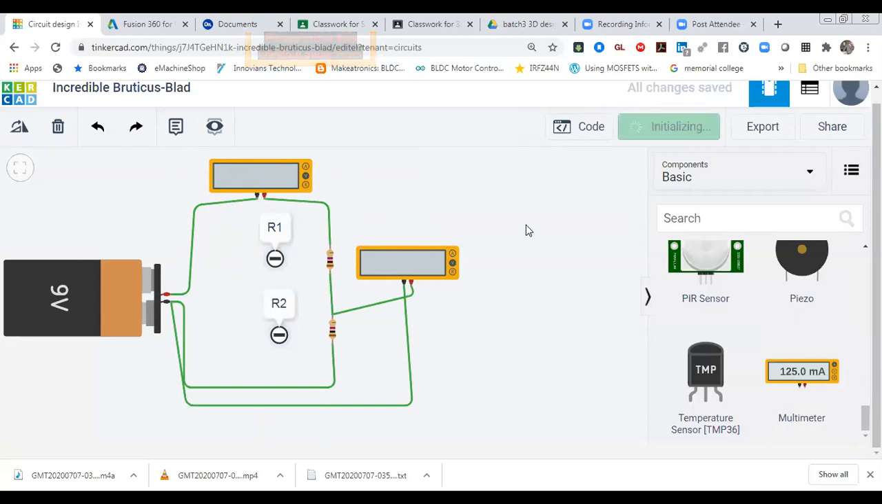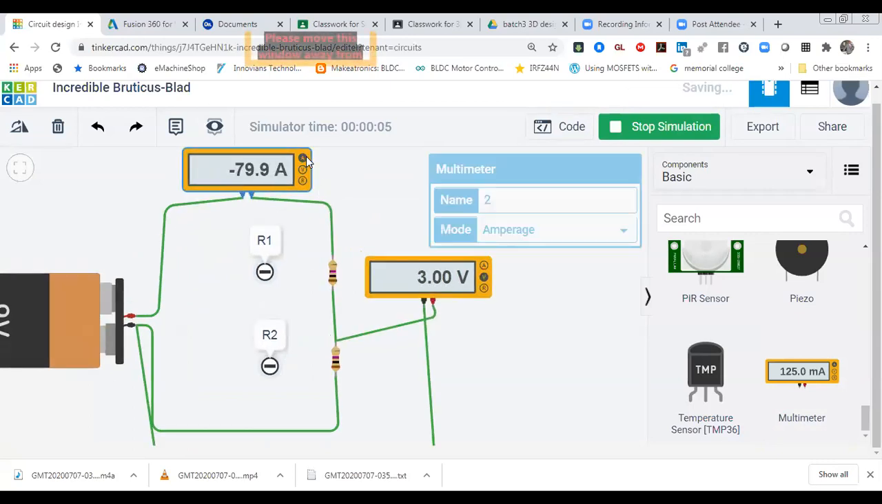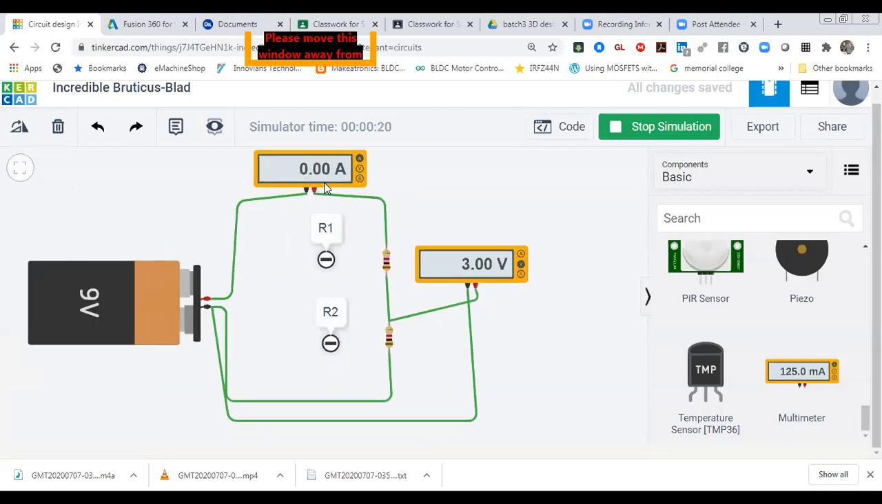So how can you check current? For checking current, you have to click on the multimeter, this A part, ammeter. So I'm going to click on the ammeter, and you have to connect the multimeter in series. Now you can see how much current is flowing in the circuit. The simulation is running. So how much current is flowing? Current is 0 milliampere, no current is flowing in the circuit.